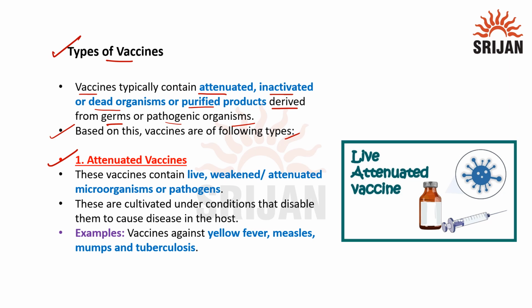These vaccines contain live weakened, attenuated microorganisms or pathogens. They are cultivated under certain conditions that disable them from causing disease in the host. Examples of attenuated vaccines are vaccines against yellow fever, measles, mumps and tuberculosis.